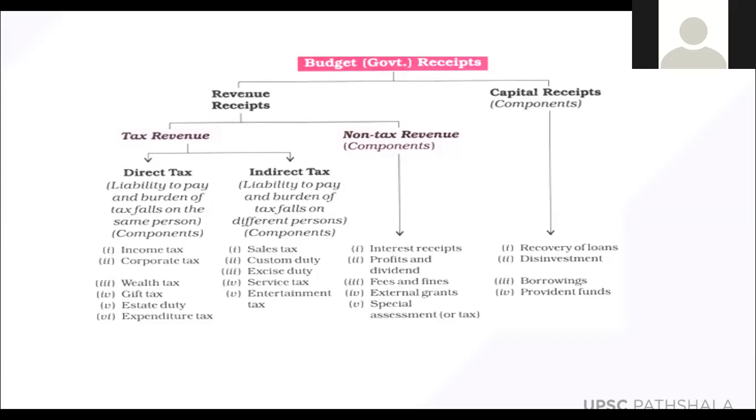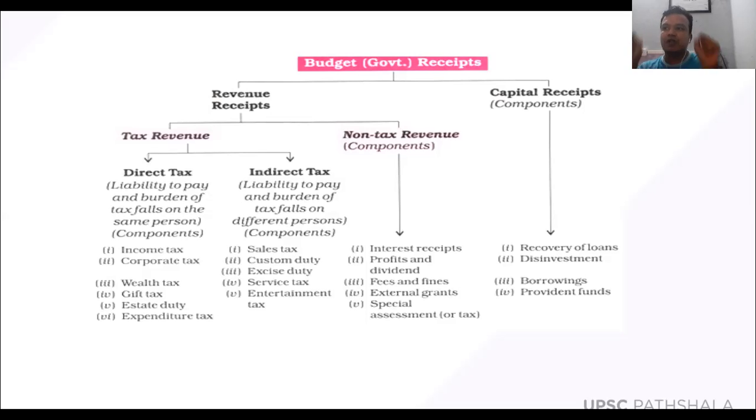Audible. Okay. See, I have bought a house in 2010 at 10 lakh rupees. And after 10 years, I'm selling that house for 1 crore rupees. So that 90 lakh rupees is my capital gain. Since I have gained capital, I have to pay some tax to the government. And that is what is called capital gain tax, right?